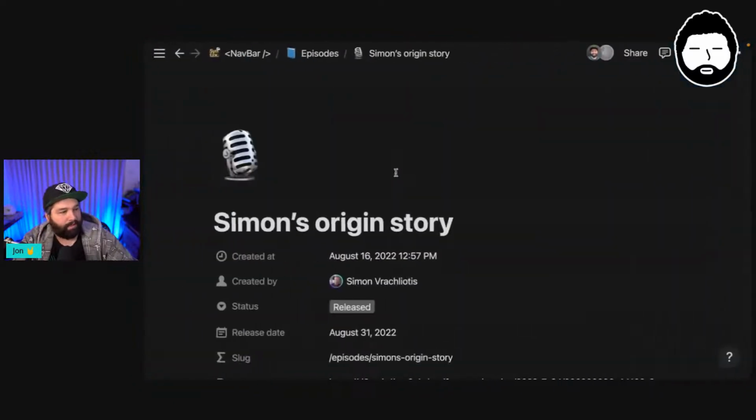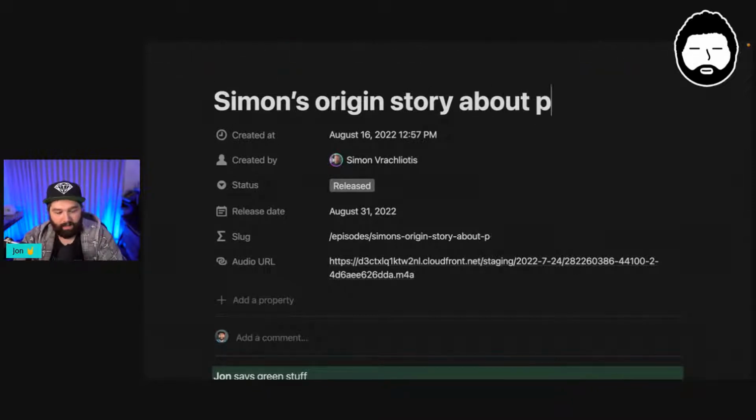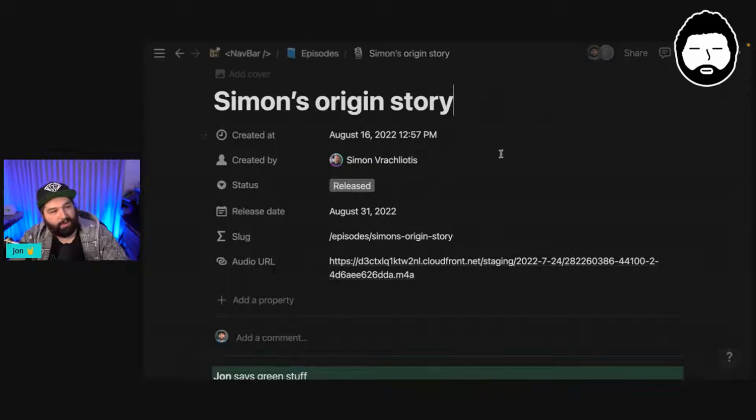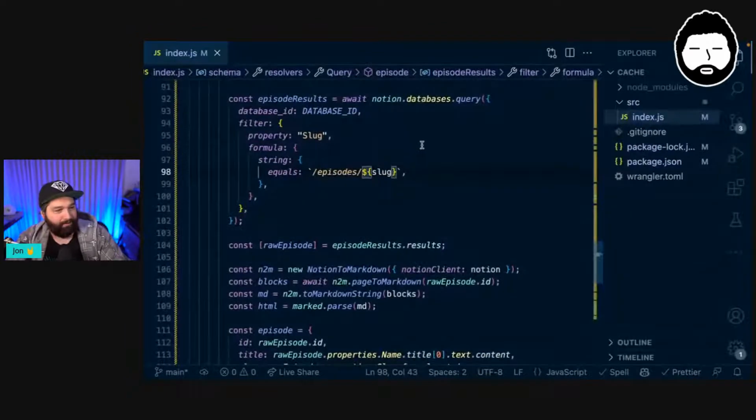So again, if I come back to our Notion database here, each of our episodes has this formula field, which is generated from the title. So this is /episodes / Simon's origin story. If I was to change this to Simon's origin story about puppies, then this would automatically calculate that as the new slug, Simon's origin story about puppies. So every time we add a character up here, it automatically generates the slug, but that is not what we're going through in this stream. That can be another stream.